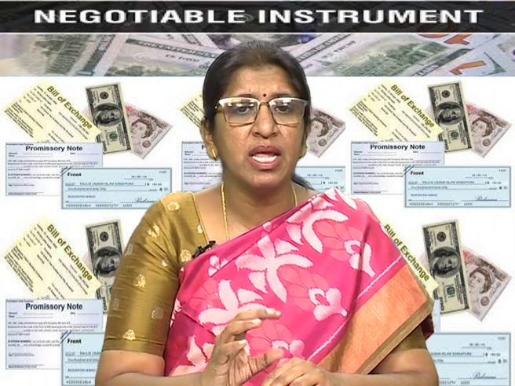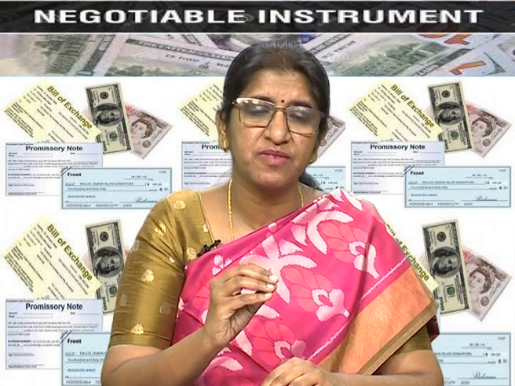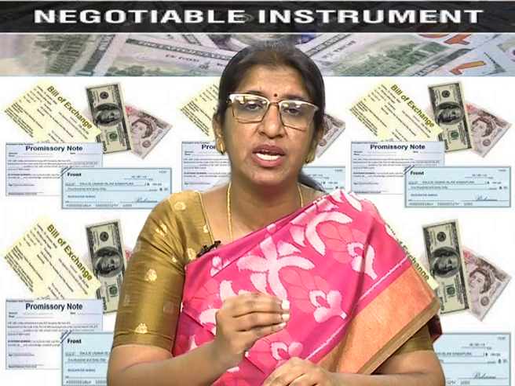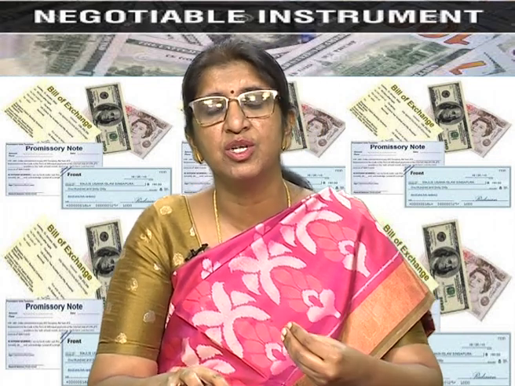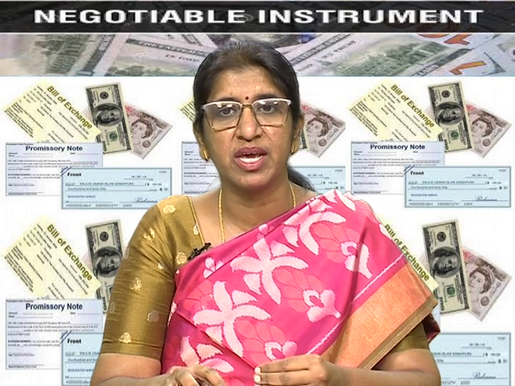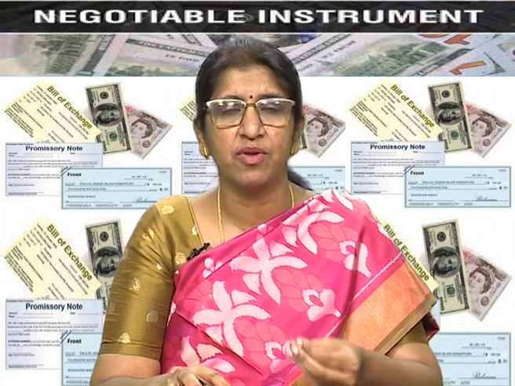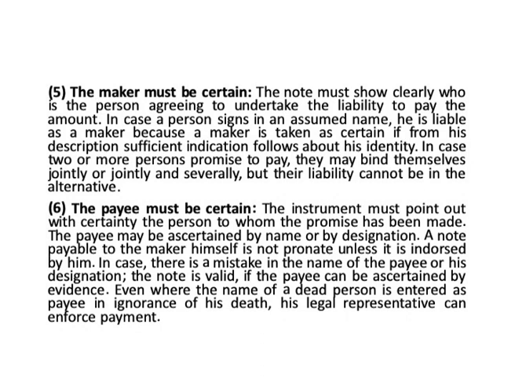So, the only legal requirement as far as signature is concerned is it should indicate with certainty the identity of the person. So, who is that person who is signing, who is that person who is the promisor, that should be clearly known, and the intention of the promisor to be bound by the terms of the agreement should be clearly known from the promissory note. Then who is the maker of the promissory note, that must be certain. The promissory note must clearly show who is the person agreeing to undertake the liability to pay the amount.